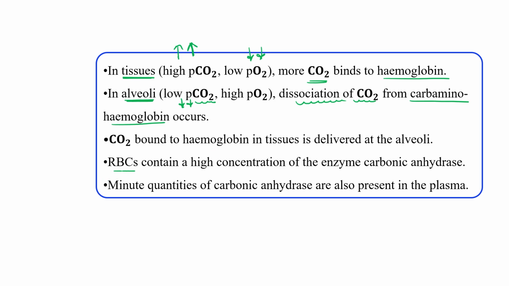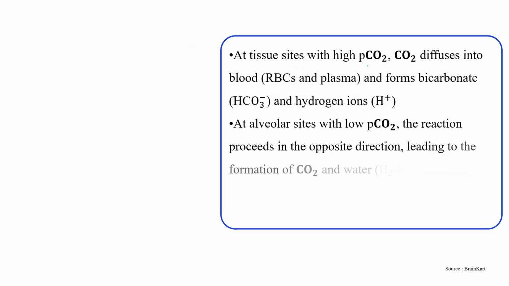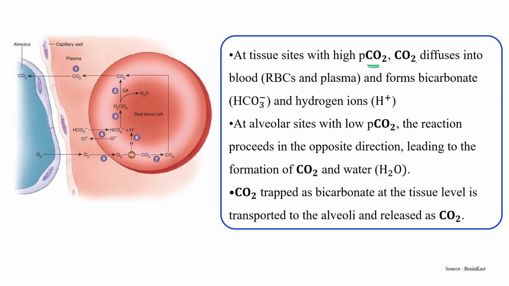Okay, and this RBC, red blood cell, contains a high concentration of the enzyme carbonic anhydrase, which is mainly involved in the formation of carbonic acid. A minute quantity of carbonic anhydrase is also present inside the plasma. So this is how carbon dioxide is transported through various media, like through plasma, through RBC, and as carbonic acid and bicarbonate ion form. Okay, so at the tissue site, high concentration of carbon dioxide diffuses into the blood, right?